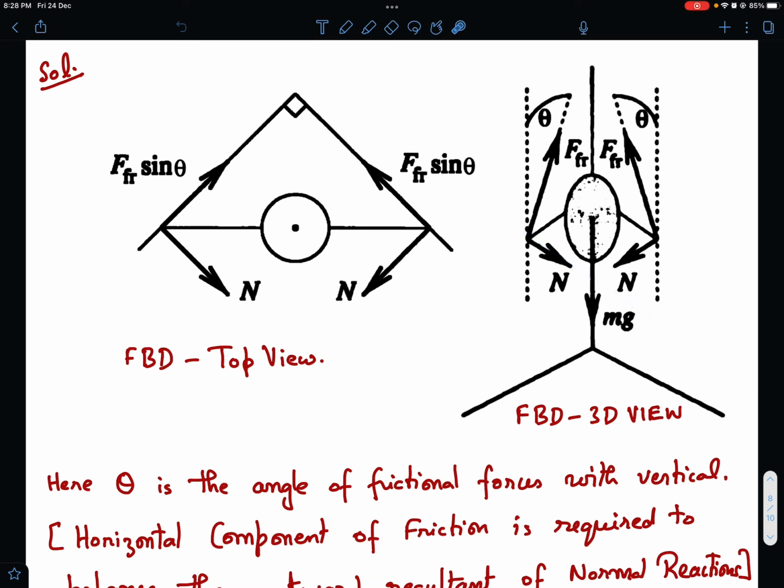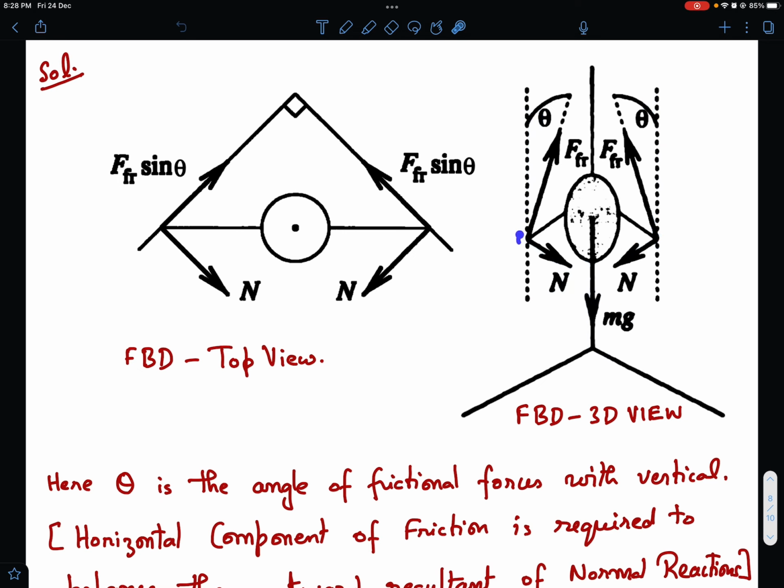Now see, this normal reaction and this normal reaction have an outward component into the room, or you can say into the volume of the chimney, and the horizontal components of these normal reactions must be balanced. So sometimes students think that friction should be acting vertically to balance mg, but that's not true. If the friction were to act vertically, then there will be nothing to balance the horizontal components of these two normal reactions. The horizontal resultant of these normal reactions will go unbalanced, and that can be balanced only if the